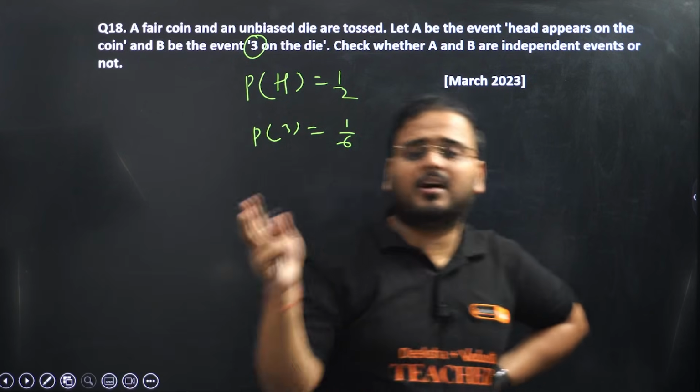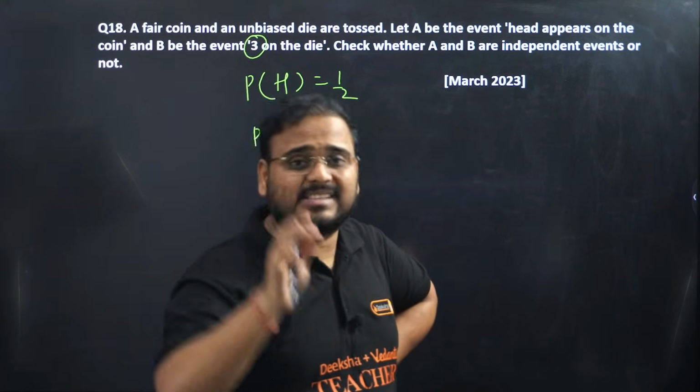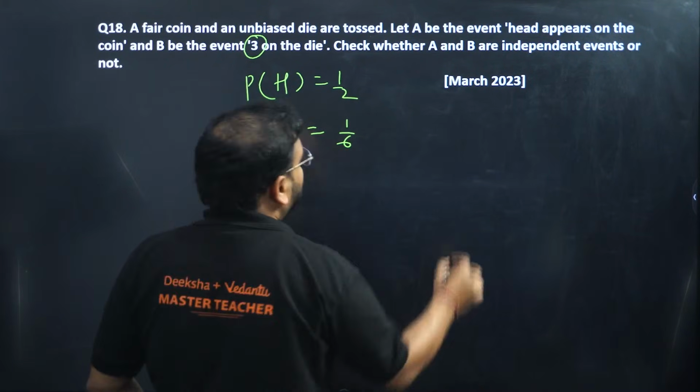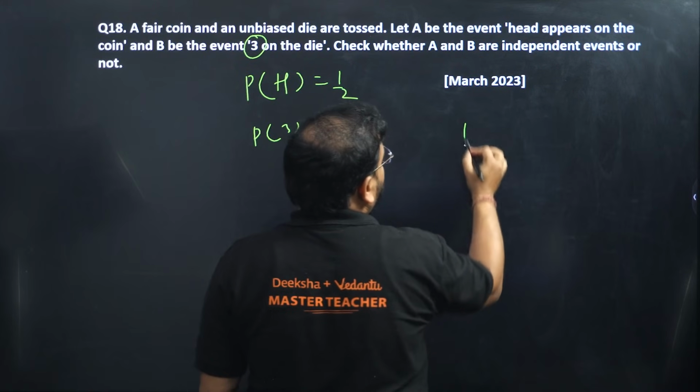Correct? The total number of occurrences when you throw a die is 6: 1, 2, 3, 4, 5, 6. Getting a 3 means the chances are 1 by 6. They're looking for independence. Try this out.